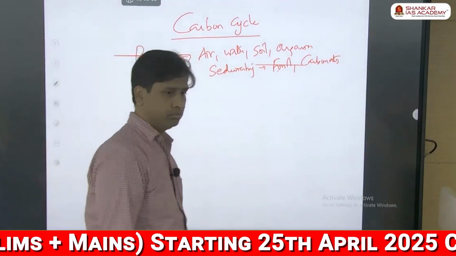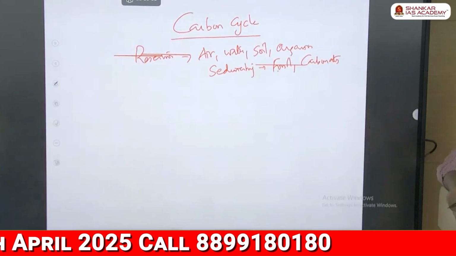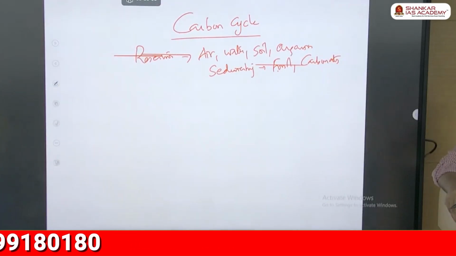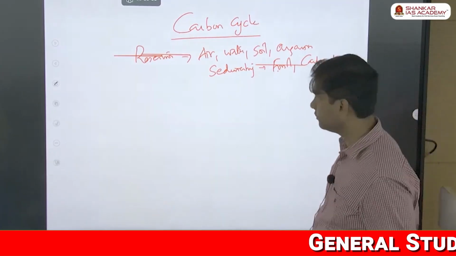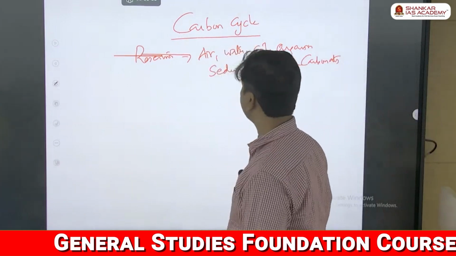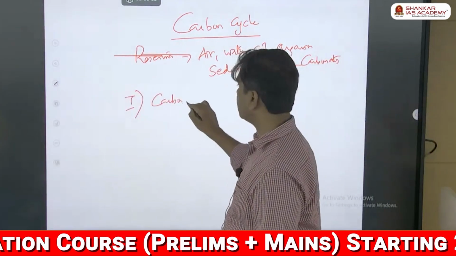So let's go. Just make a note. Stage 1, carbon fixation.